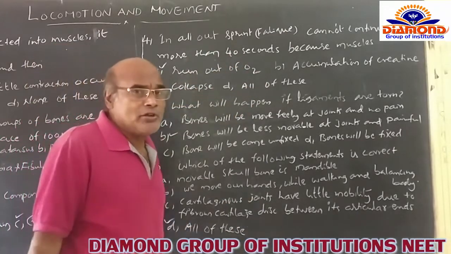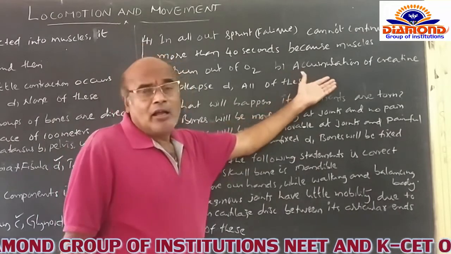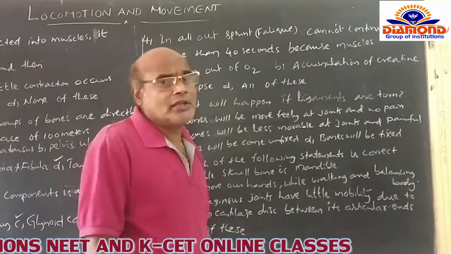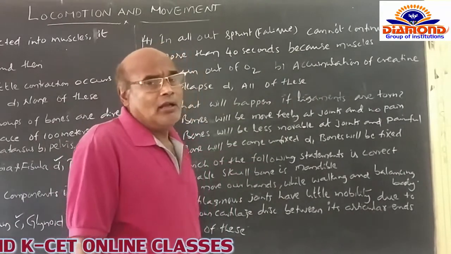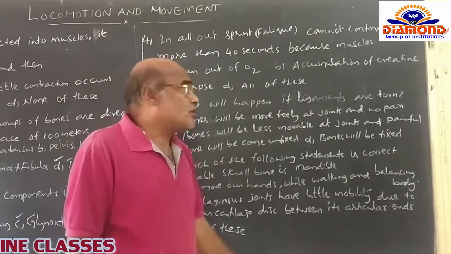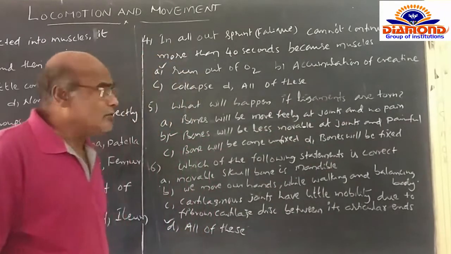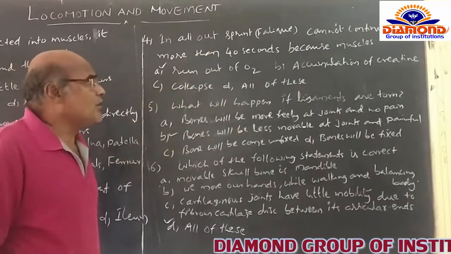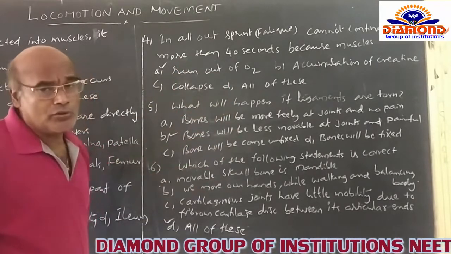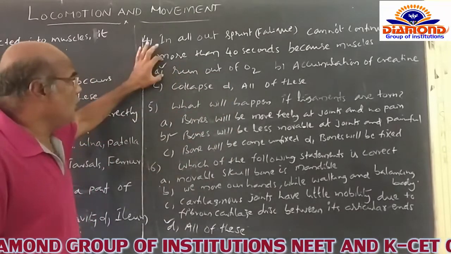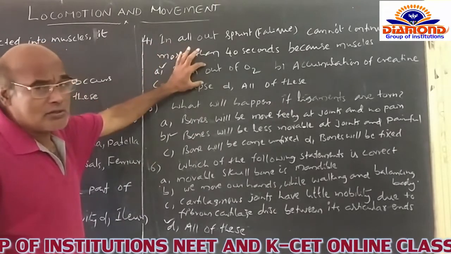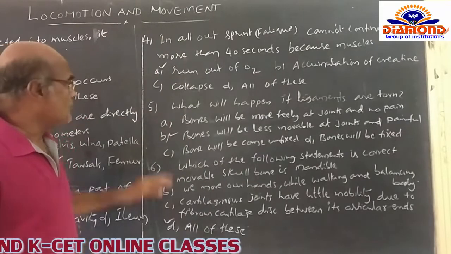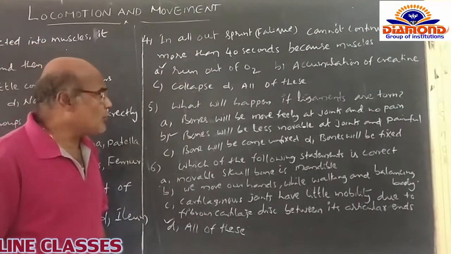And B option, accumulation of creatinine. There is no accumulation of creatinine during the contraction of the muscle. Only lactic acid can be formed or accumulated in the muscles during the contraction. So that's why the B option is not at all concerned. C option, collapse. No, there is no collapse. And D, all of this. The D option is also not related to the question. Only run out of oxygen is the correct option for this question. That's why I am opting for the A option. And after that you go for another question.